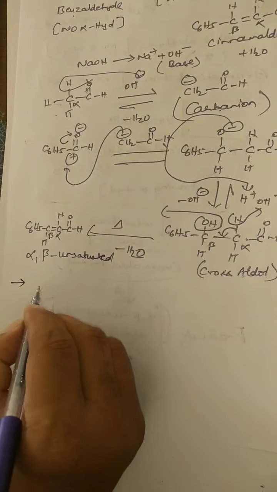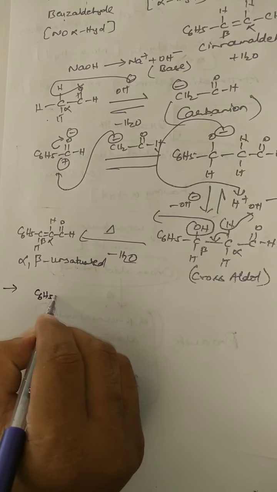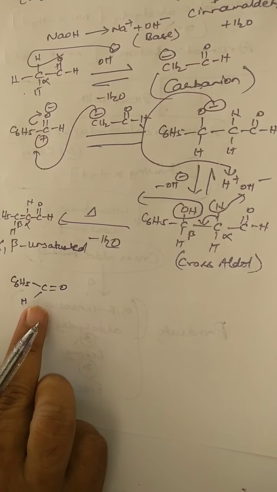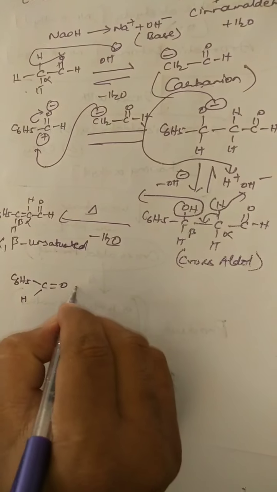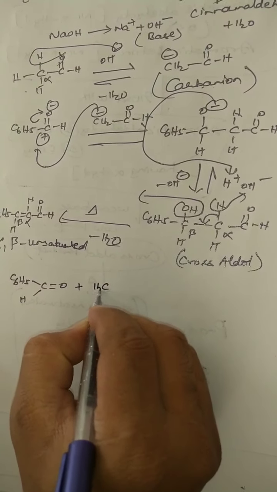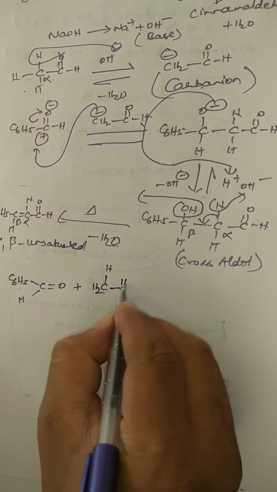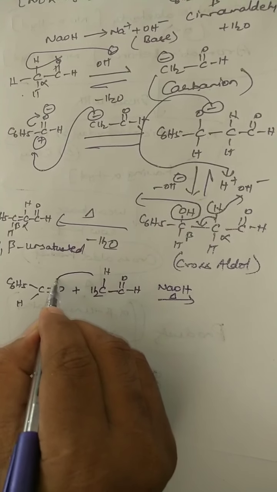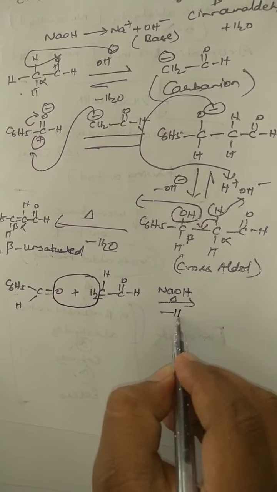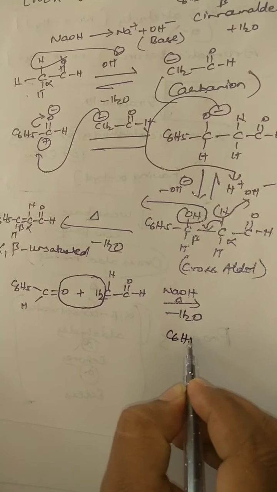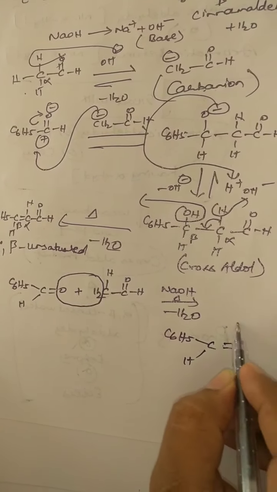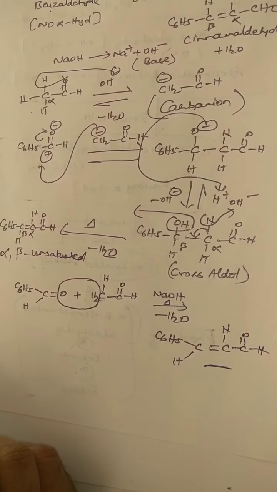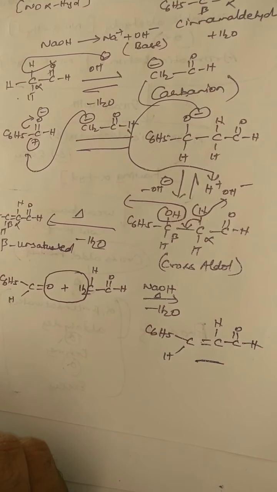So what is the technique which we use for this? A very easy technique is there. For example, in the same example, you have to write the carbonyl compound facing like this. This is the compound which doesn't contain alpha hydrogen, and the other compound, acetaldehyde, you write in such a manner that the alpha hydrogen is facing in this manner. On the arrow simply write NaOH, heating. See here, I am getting the direct product. See how I am removing the water molecule. The water molecule is removed in this manner. So finally you get C6H5CH double bond CH CHO. So instead of writing the total mechanism, you can easily predict the product. This is the technique.